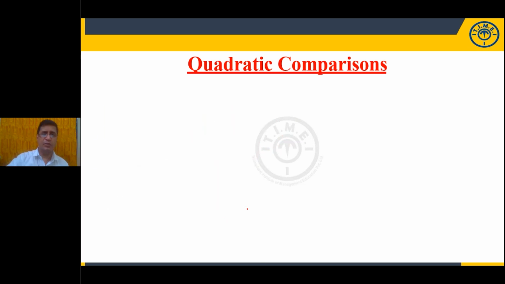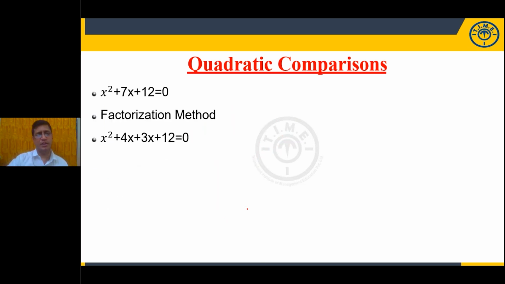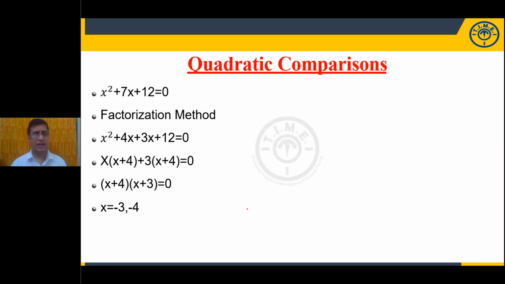So what about the alternate approach? This is very, very important. You need to develop this and practice it as many times as possible in order to score good marks. If 5 questions are given from quadratic comparison, you are supposed to attempt all 5 questions in 3 to 4 minutes. In the assistant examination, you will find a lower level of difficulty compared to the officer exam, so easily you can solve all 5 questions in 3 to 4 minutes.